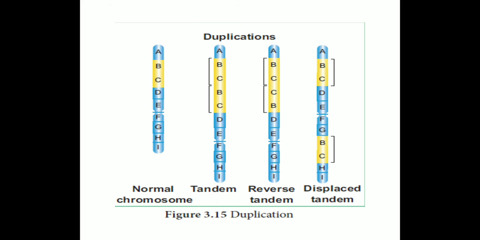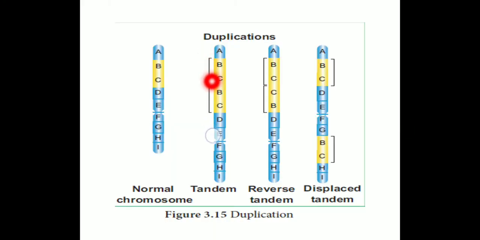Then reverse tandem, where the same tandem occurs reversely. The genes are arranged in a linear order B, C, and then BC repeats in the tandem, but arranged in reverse order, C and B. C and B is a reverse tandem. The tandem occurs in a reverse order.